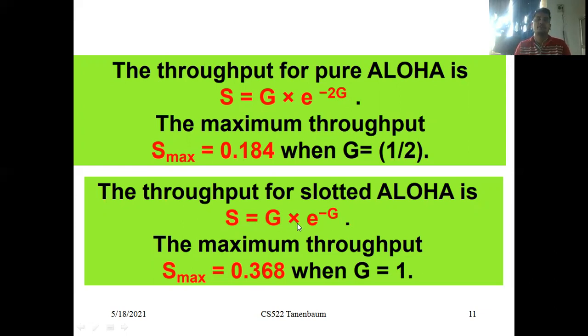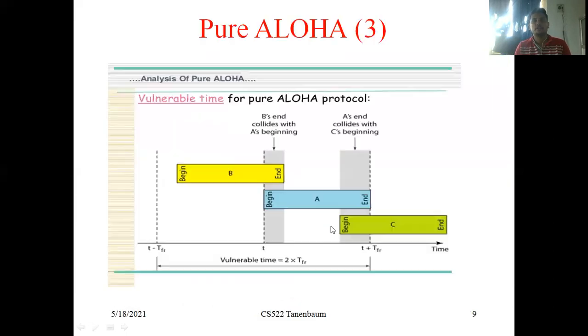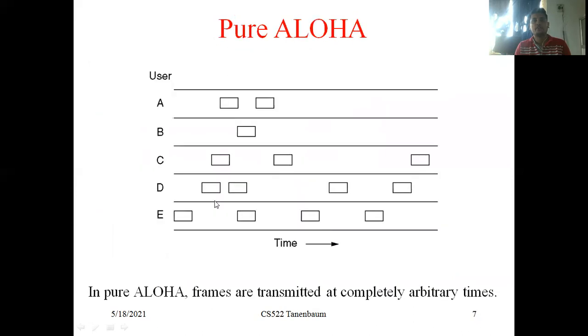So for that purpose, it increases the throughput from 0.184 to 0.368. How does it increase the throughput when compared with pure Aloha? In pure Aloha, if multiple users want to transmit multiple data packets, they have to transmit the data packet immediately when the packet or frame is ready, using the same channel. So frames are transmitted at completely arbitrary times.